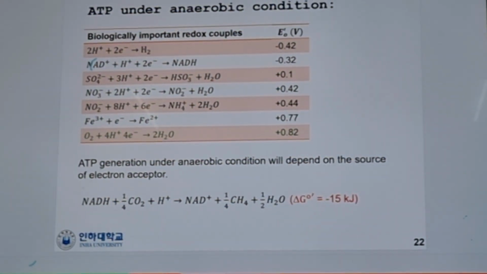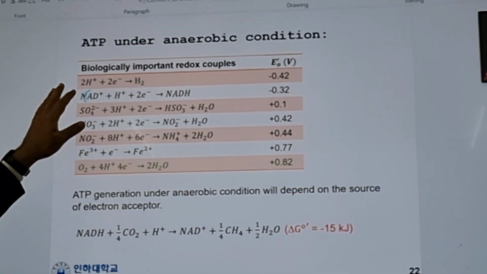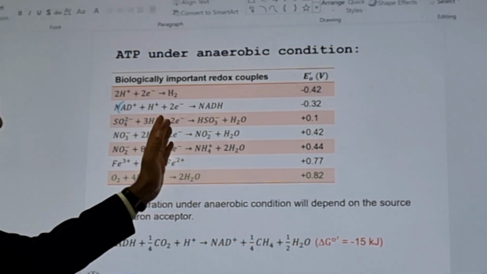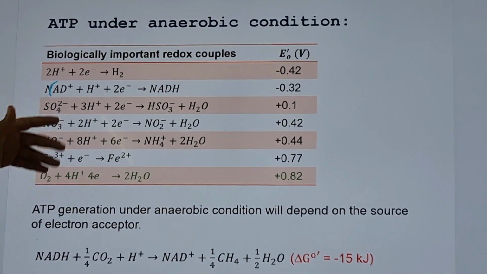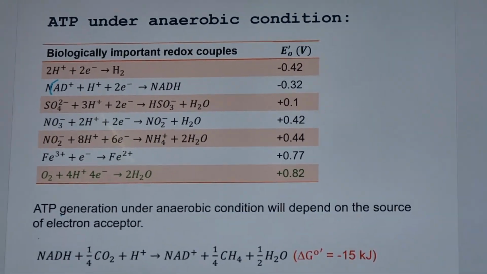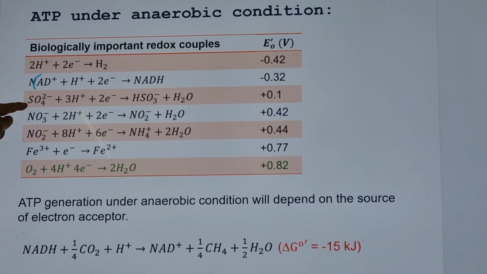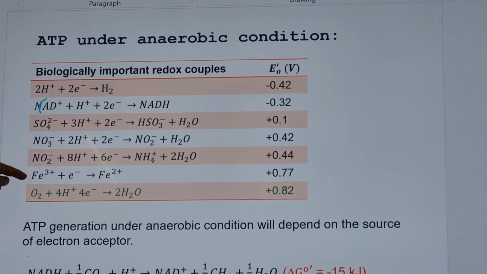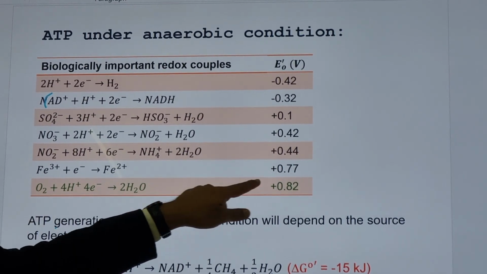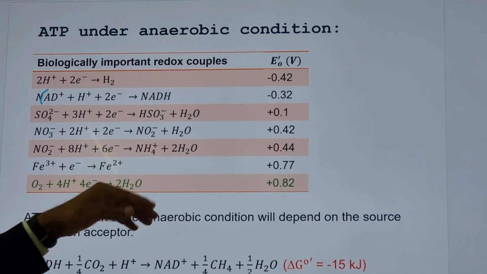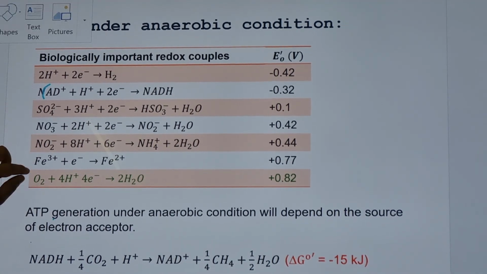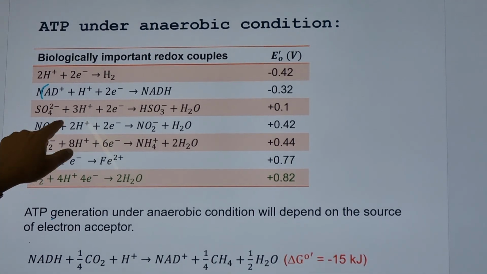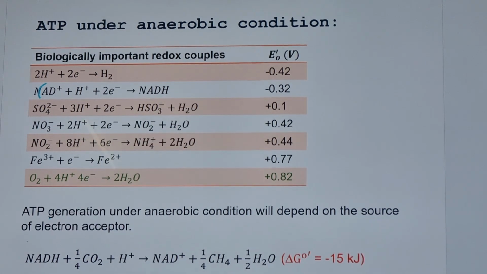Now go to the anaerobic condition. How does this reaction happen, and what are the conditions? In anaerobic conditions there is no oxygen, so the electron acceptor is sulfate, nitrate, Fe3+, and I made this to show you the case of oxygen. So these are anaerobic and this is aerobic. You see how much electron volt has been generated.